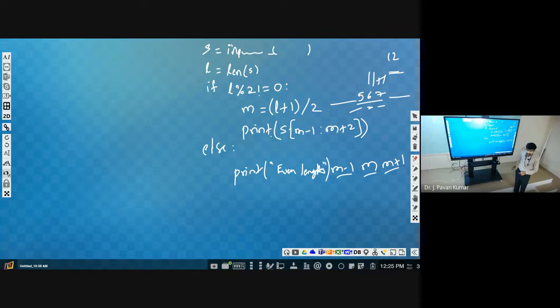If you write print m minus 1 to m plus 2, that may not be the middle ones, right? Only 2. But our requirement is to print the middle 3 characters. That's why we print nothing for even length. Or if you have to print the middle of the string, that cannot be generalized. That can be 3 characters, 5 characters, or 2 characters. We don't know.